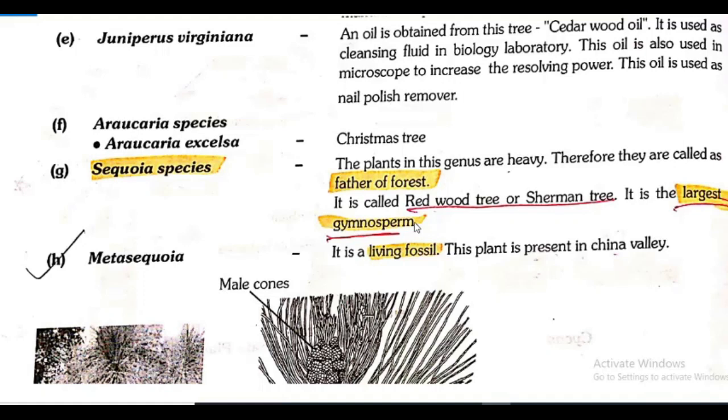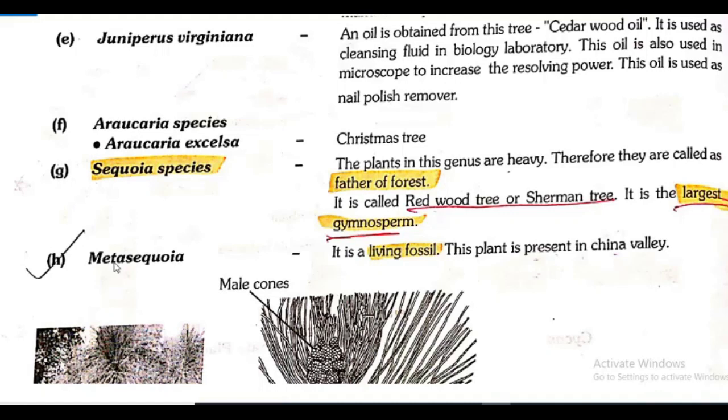That is Cycadales. In that we are told about Zamia pygmaea, the smallest gymnosperm. Here we are telling about the largest gymnosperm, that is sequoia, redwood tree, also known as Sherman tree, and they are heavy plants, and that's why they are known as the father of forest.